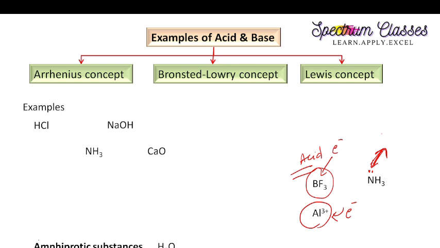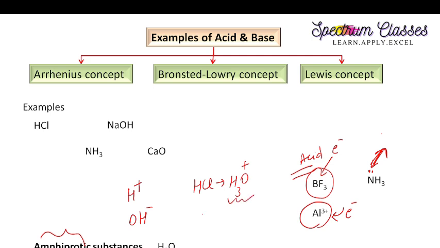Now the term amphoteric. Amphoteric means which can donate H+ as well as OH-. That molecule is known as amphoteric in nature, meaning it behaves like an acid as well as like a base. So here this H2O, in the presence of an acid, can readily accept H+ and it forms H3O+, right?